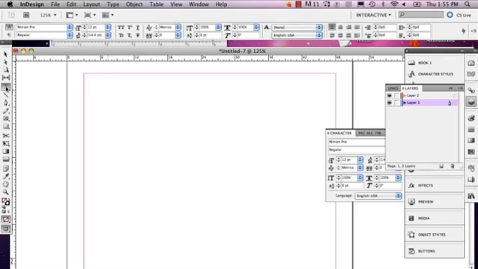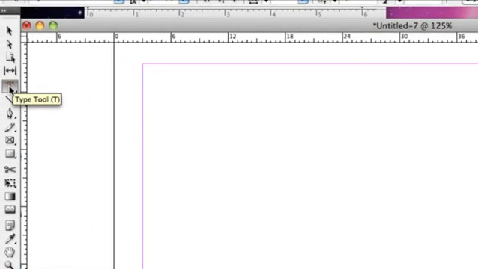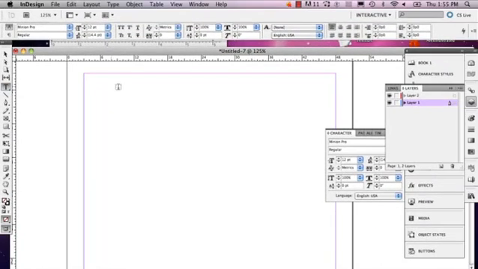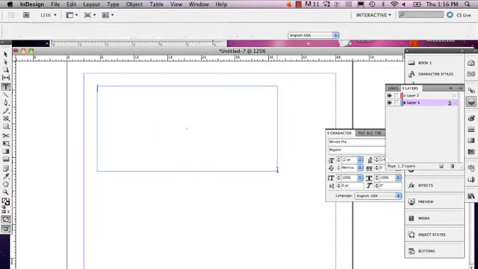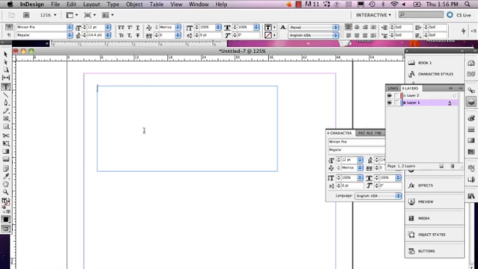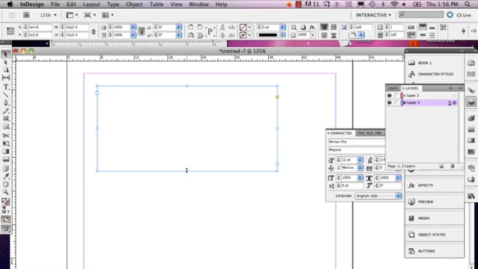So the first thing you're going to do is you're going to go to your type tool. And you're going to draw out how big you want your table to be. So I want mine to be pretty small. But I'm going to leave a little bit of extra room. And you can always adjust the size like so.